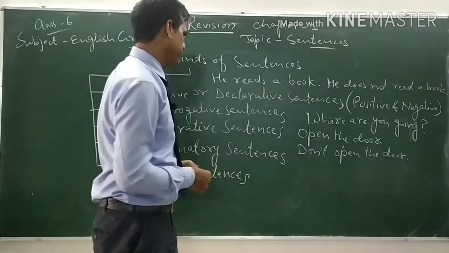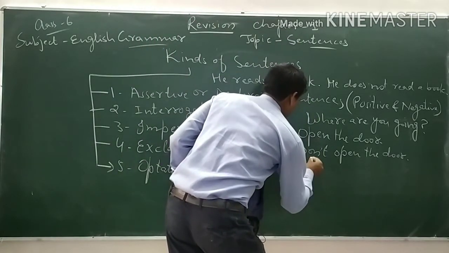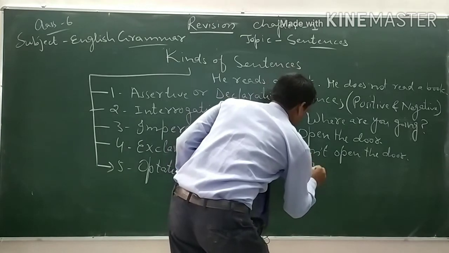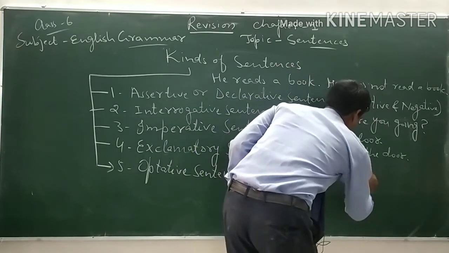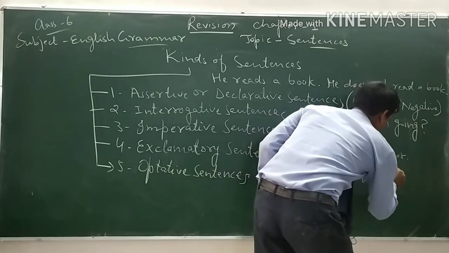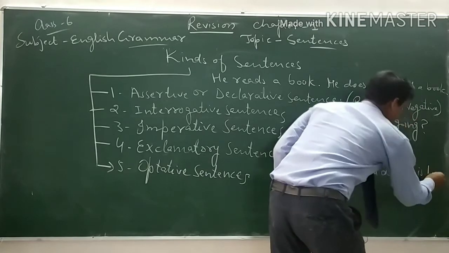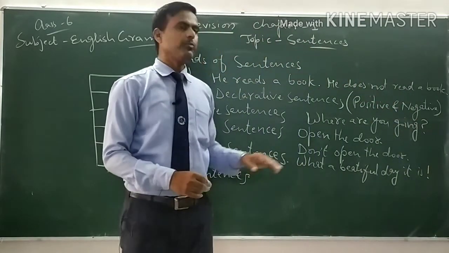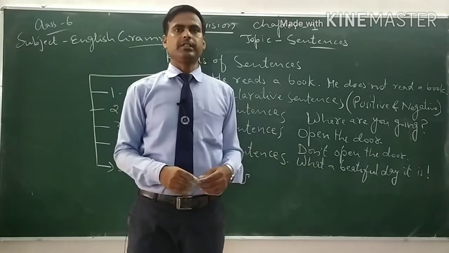For example, we can say, what a beautiful day it is! Mark of exclamation. We use the mark of exclamation in exclamatory sentences and optative sentences.